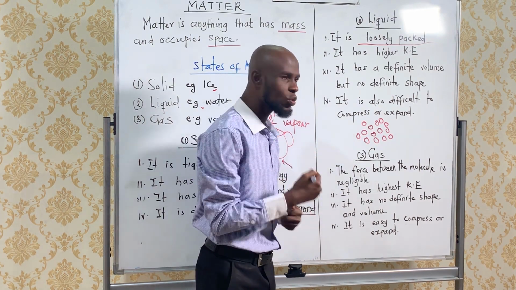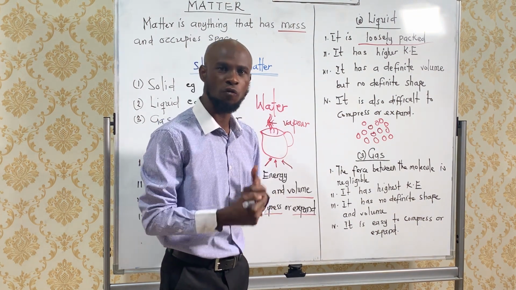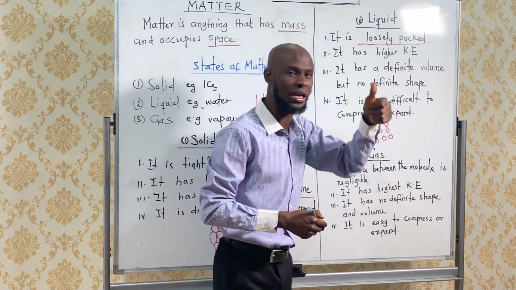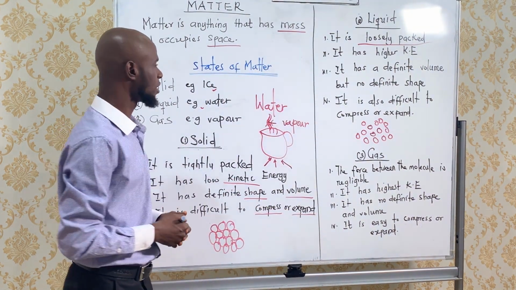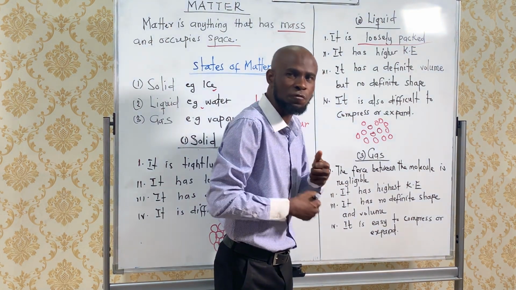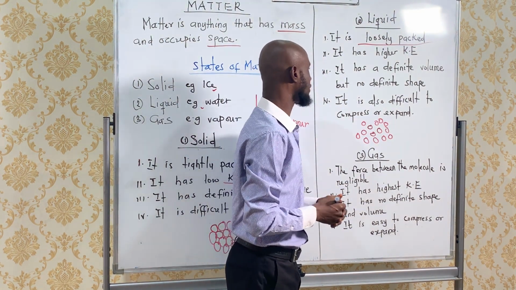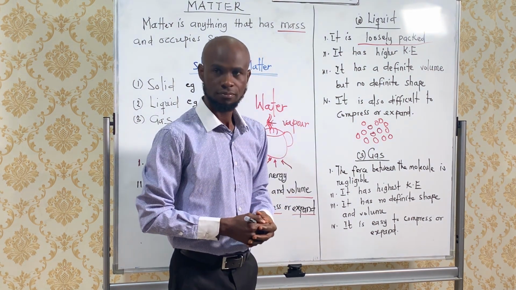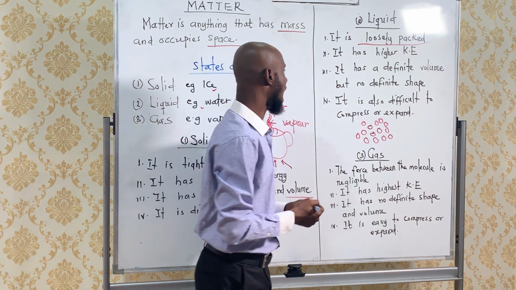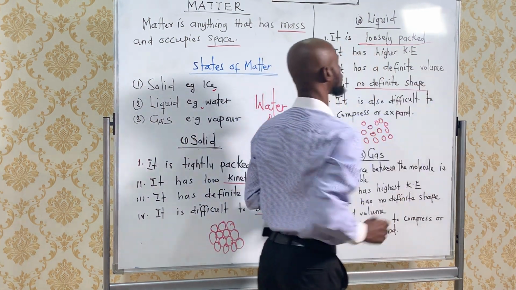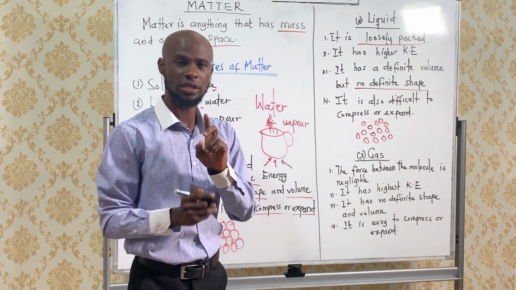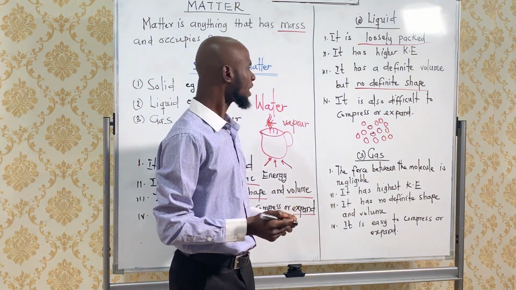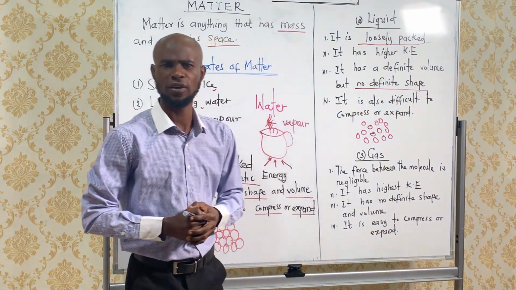Therefore the molecules can move a little. They can move more than the solid. We say it has higher kinetic energy than the solid. And so the molecules are apart, so they are a little bit free to move. Then it has a definite volume. Yes, we can determine the volume of the liquid, but it has no definite shape. You have to take note of this. It has what? No definite shape.